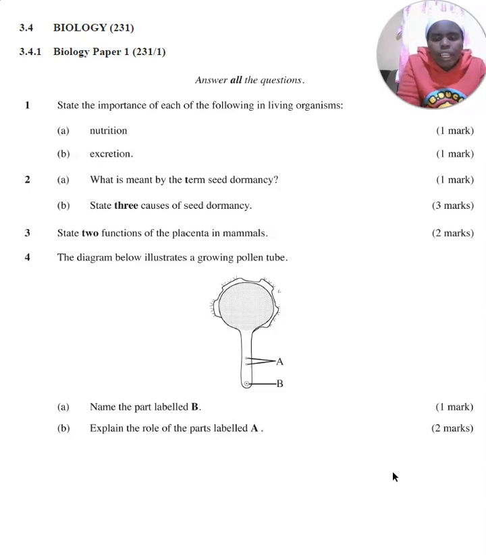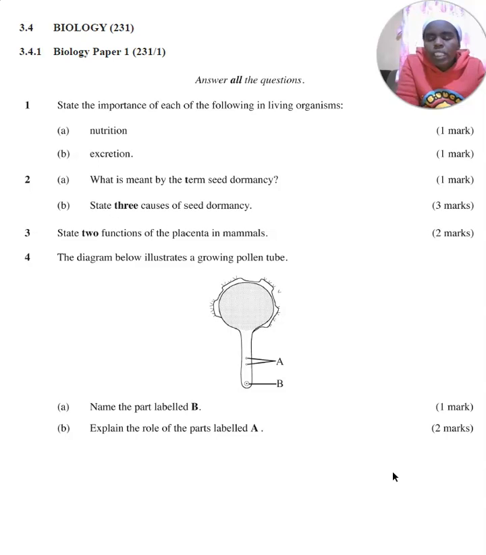So placenta, yes, that's number 3. It helps in exchange of metabolic waste products from the baby to the mother. It also helps the mother to supply nutrients to the baby. And it is also important in secretion of progesterone hormone that is very important in maintaining of pregnancy.